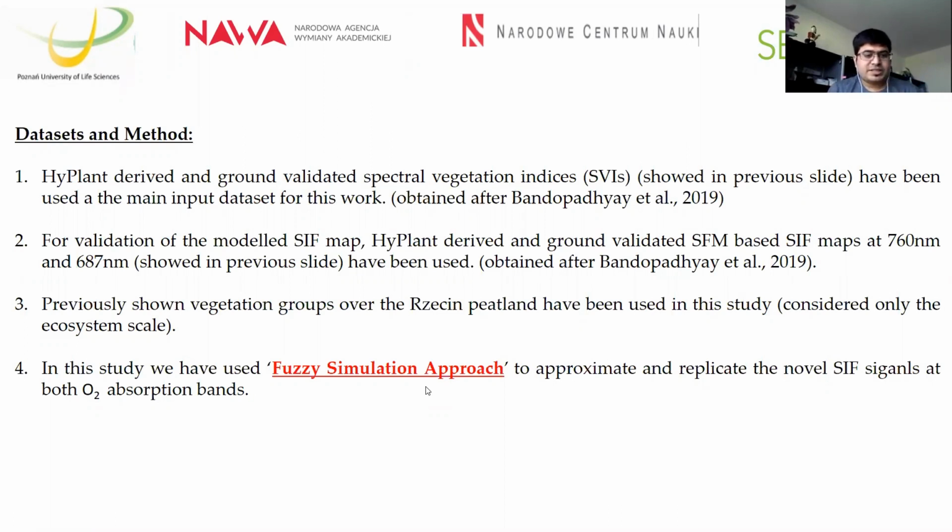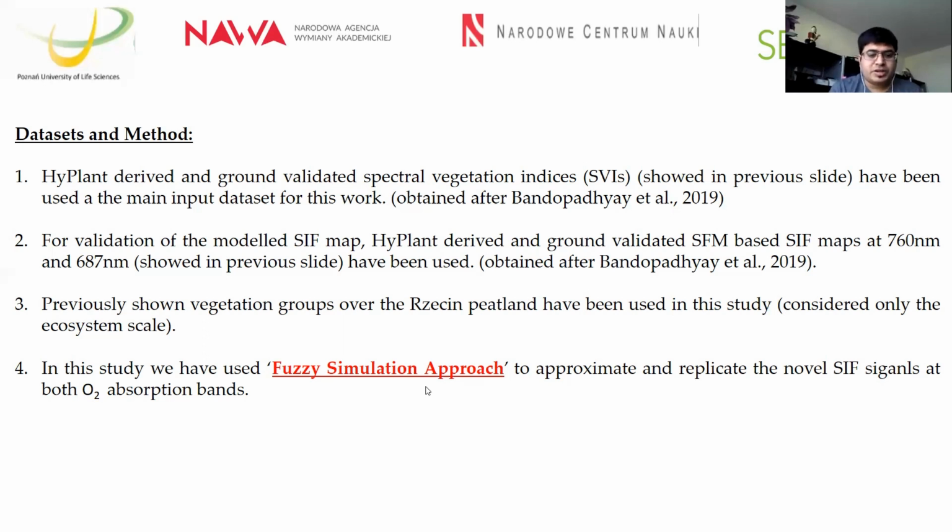This work is mostly motivated by the previous relationship that we received. I showed you in the previous slide that the relationship at the ecosystem scale between SIF and vegetation indices, whether NDVI, PRI or EVI, is not very optimal. So the relationship is not very prominent.